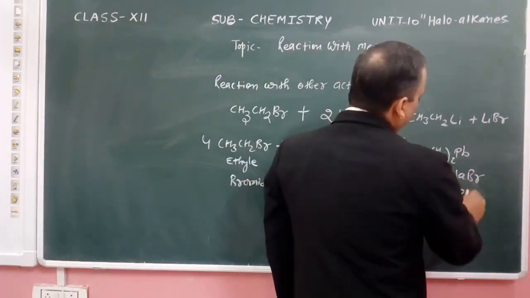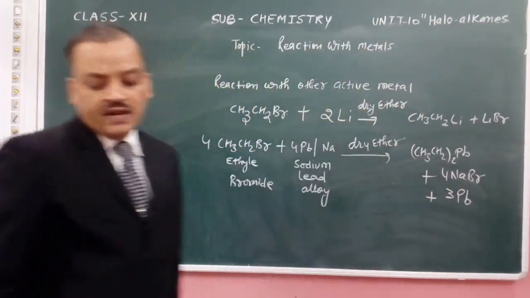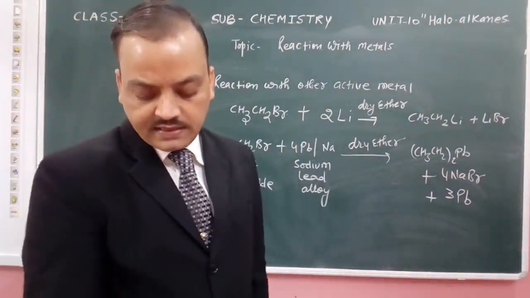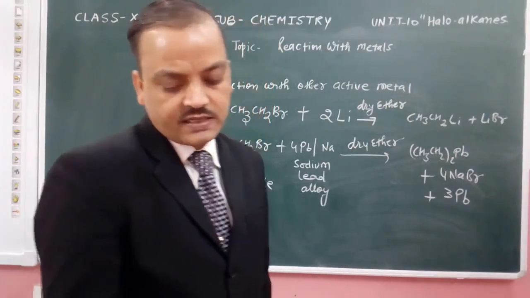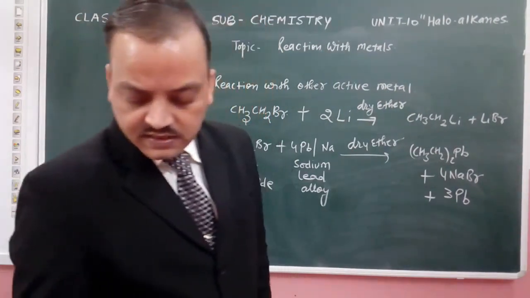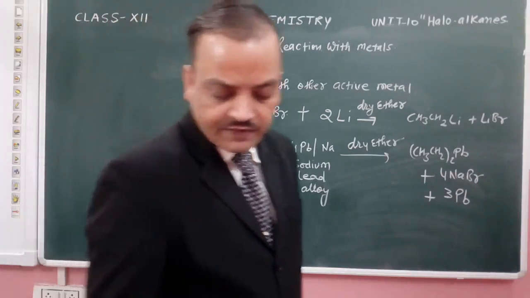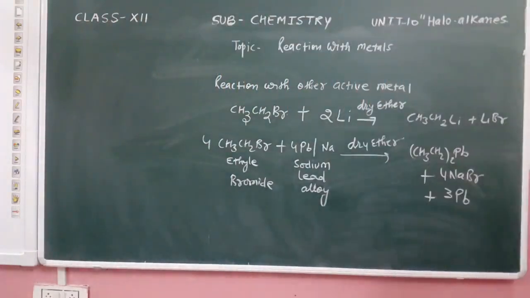These are the products we get when the alkyl halides react with metals. So these are the simple reactions given by the alkyl halides.